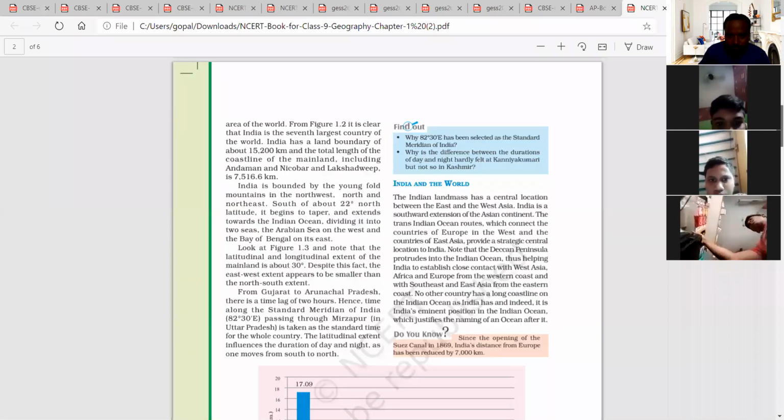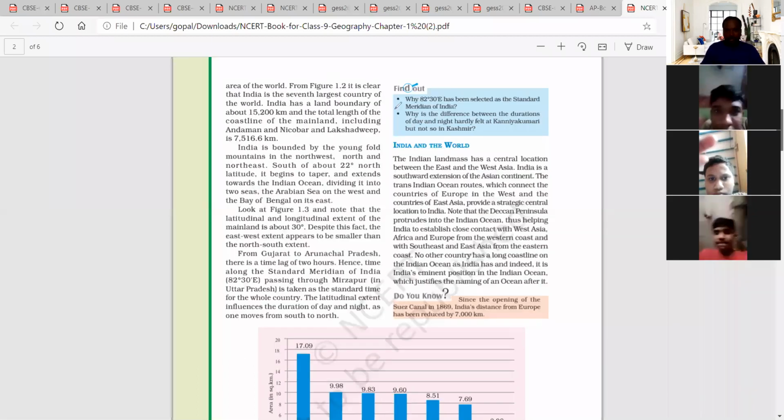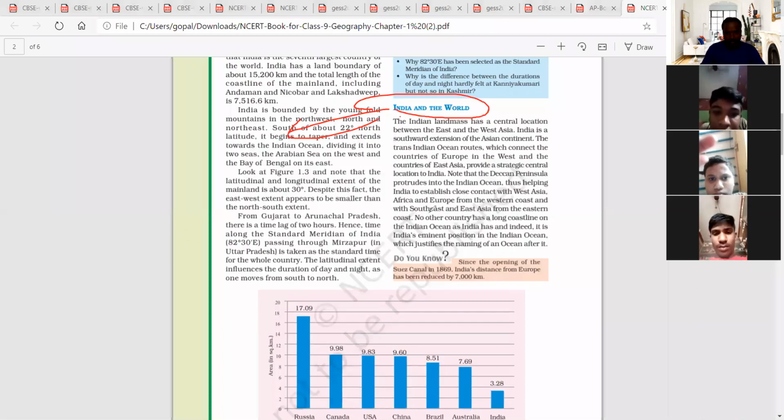So here, the next topic is India and the world. We are going to compare India and the world, that means other countries. So what do we mean by other countries here? Just see here, we'll compare the other countries.